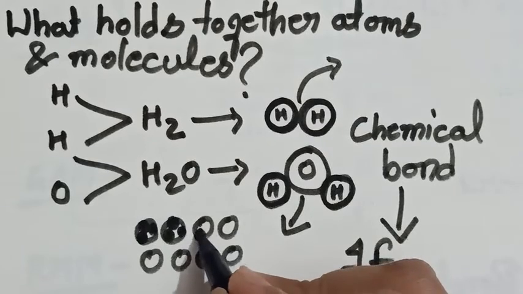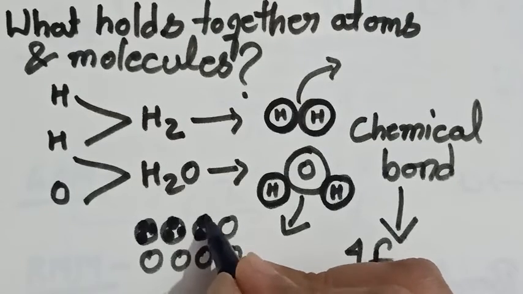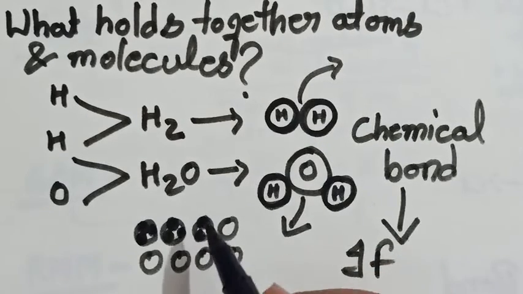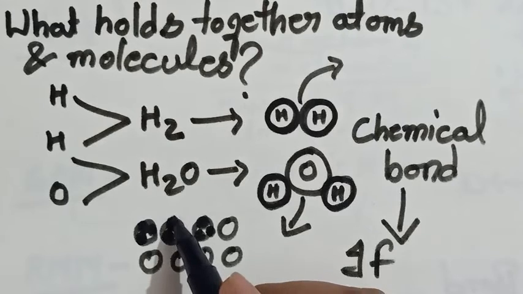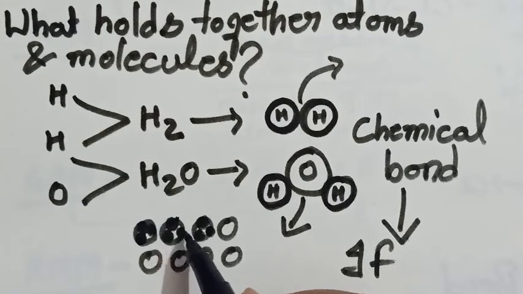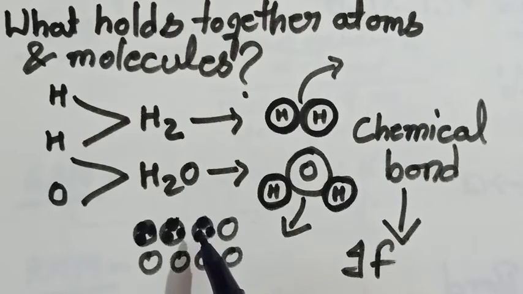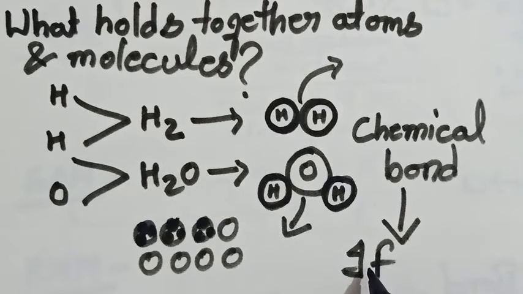Here also two hydrogens combine with one oxygen. Here also two hydrogens combine with oxygen. So this is one H2O molecule, a water molecule, and this one is another water molecule. These molecules are held together by intermolecular force of attraction, which is also known as cohesion or cohesive force.